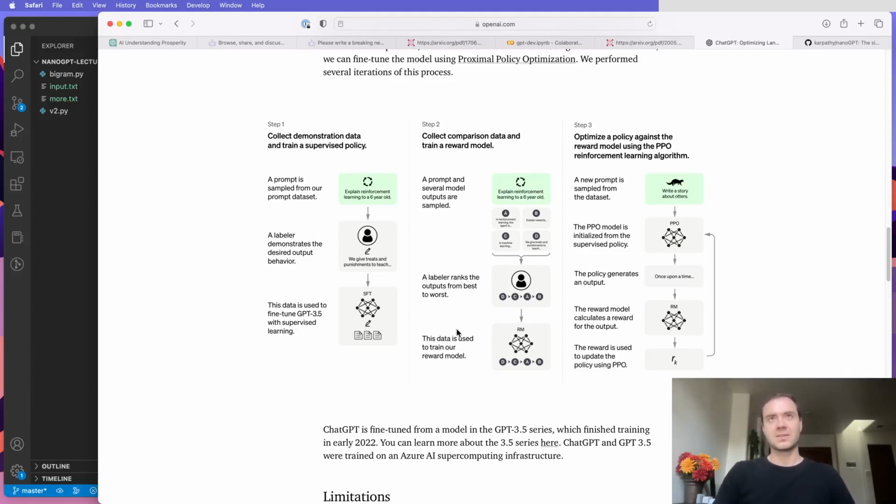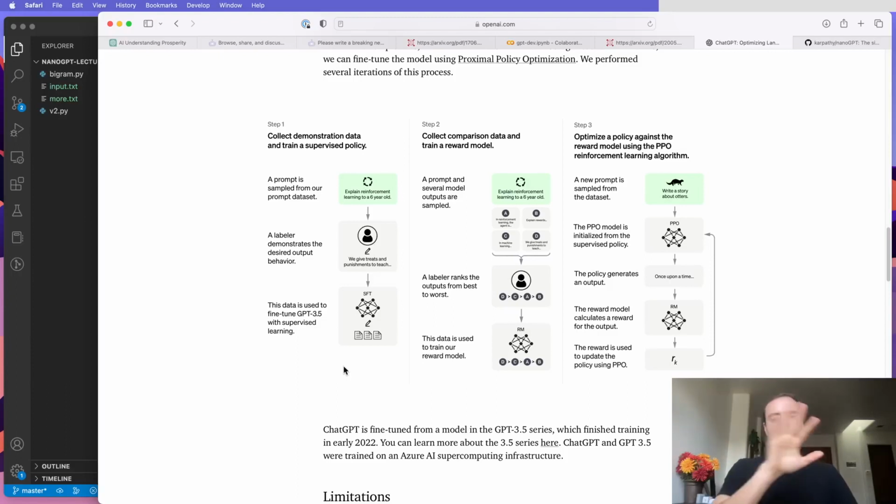That's just fine-tuning. Then they have more steps. The second step is you let the model respond, and then different raters look at the different responses and rank them for their preference as to which one is better than the other. They use that to train a reward model. So they can predict, using a different network, how desirable any candidate response would be. And then once they have a reward model, they run PPO, which is a form of policy gradient reinforcement learning optimizer, to fine-tune this sampling policy so that the answers that ChatGPT now generates are expected to score a high reward according to the reward model.